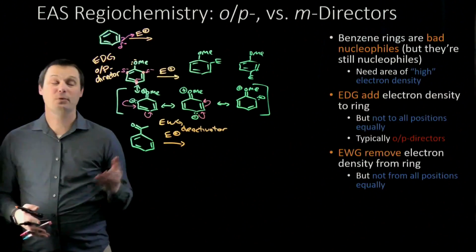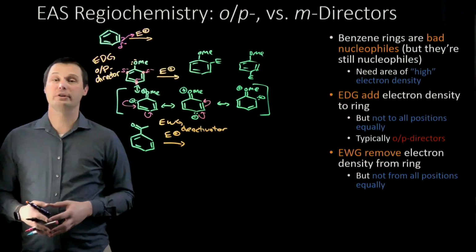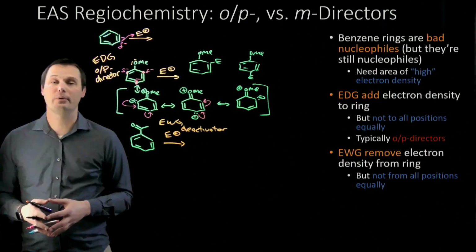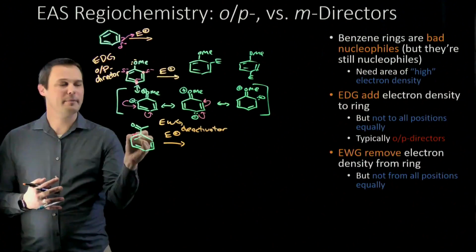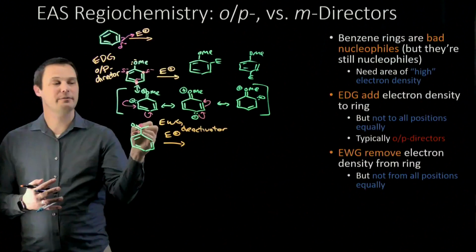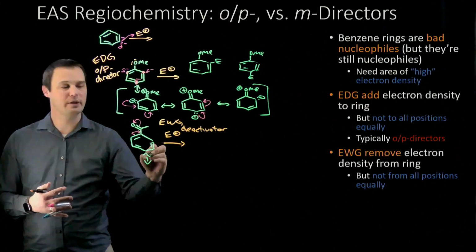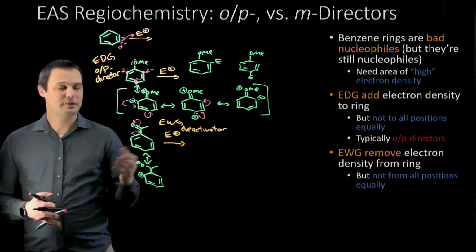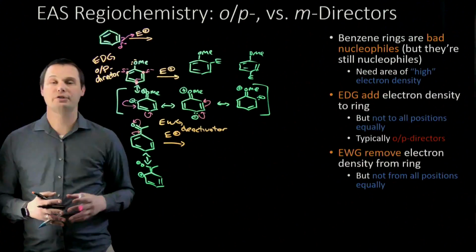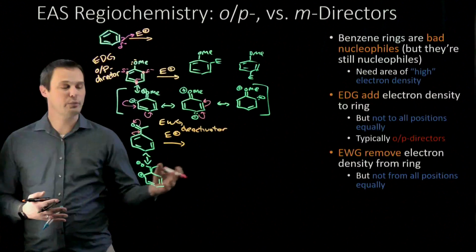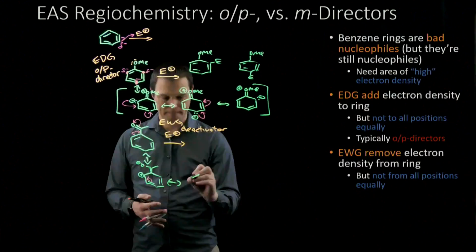As before, we should draw the resonance contributors of the starting material to see where the electrons are distributed around the ring. I can draw a resonance contributor that breaks the pi bond in the ring, withdraws the electron density from the ring, and pushes the electron density up onto oxygen. This allows me to start drawing the resonance series. That withdraws electron density from the ring and puts a positive charge in the ring. Like before, we can move this charge around the ring, completing the resonance series.